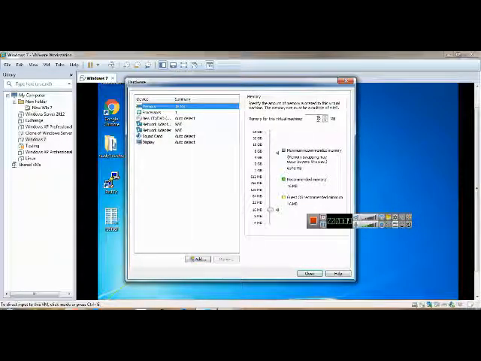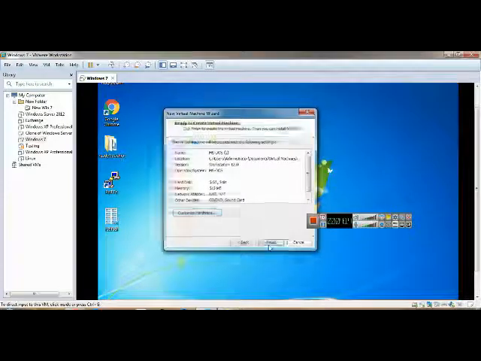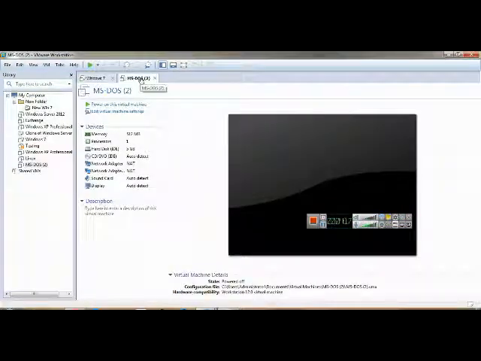So I'm gonna increase my RAM also. Okay, I'll give 512 MB. For Mikrotik you don't need more memory because this is a Linux based operating system, so it doesn't need more memory or hard drive. The processor can be a normal processor, it will work. Now I'm gonna close this one, finish. Now my new machine is ready.